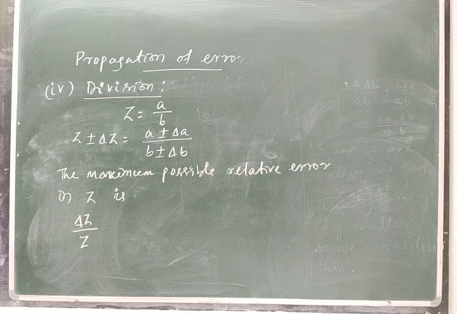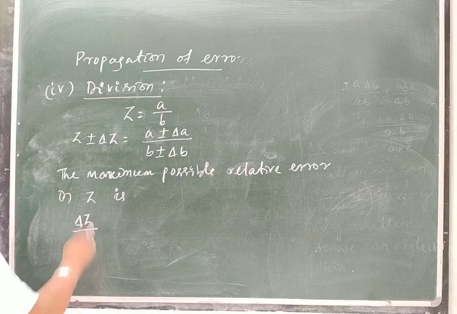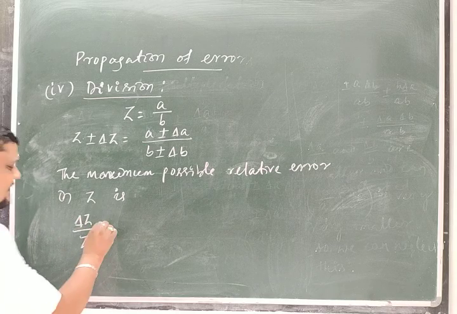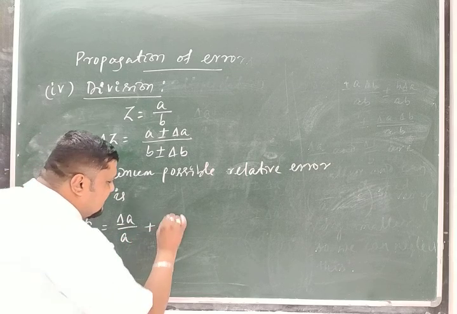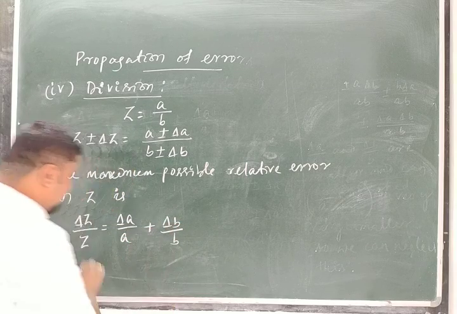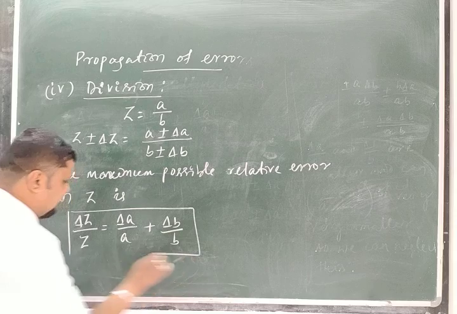The maximum possible relative error in Z is delta Z by Z equal to delta A by A plus delta B by B. Remember, both have the same.